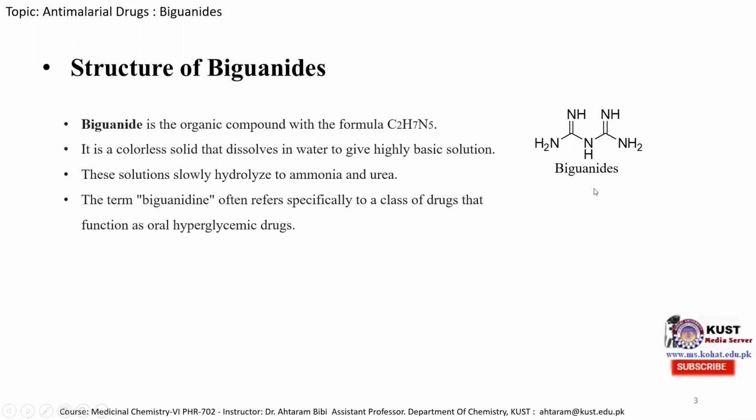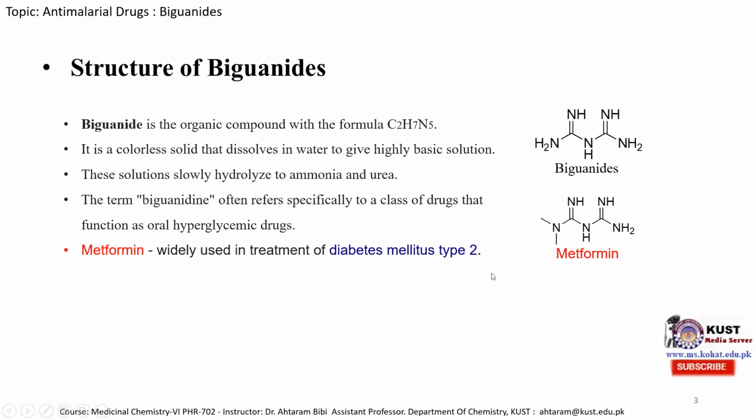So these biguanide derivatives are not only used as anti-malarial drugs, but many of its derivatives are reported as anti-diabetic. So here is an example of metformin, in which the nitrogen atom carrying 2 hydrogen atoms has these replaced by 2 methyl groups. And this is widely used in the treatment of diabetes mellitus type 2.